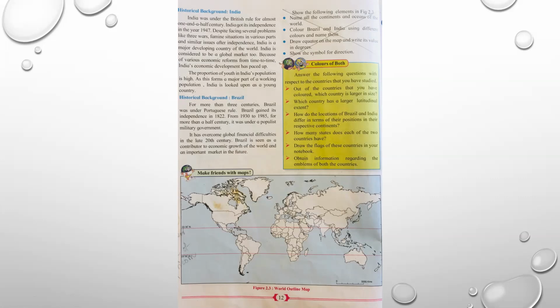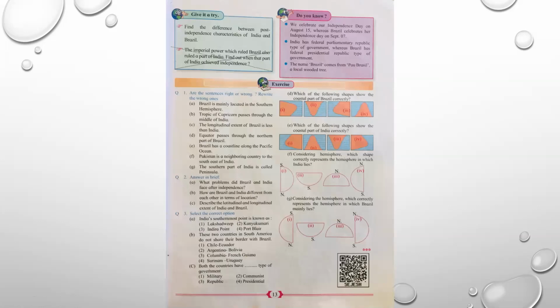Please observe carefully, students, and accordingly you put a cross in your textbook. We move on to the next page. Page number 13. See the box called Give It a Try. Here you can see the imperial power which ruled Brazil also ruled a part of India. Find out when that part of India achieved independence. Put a cross over this question.